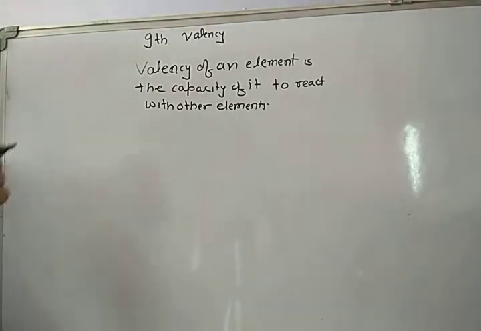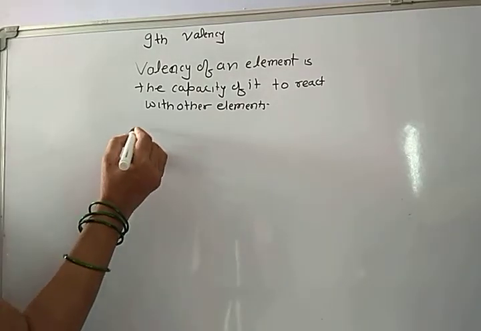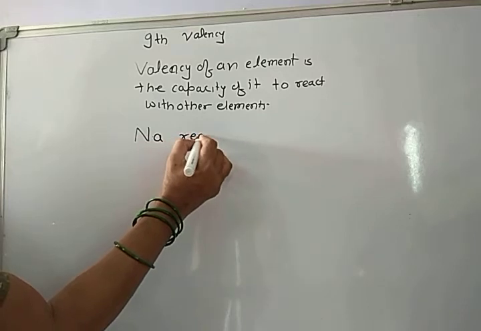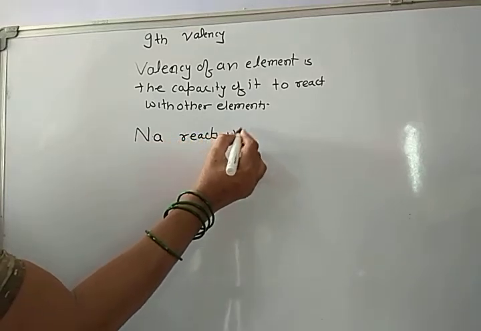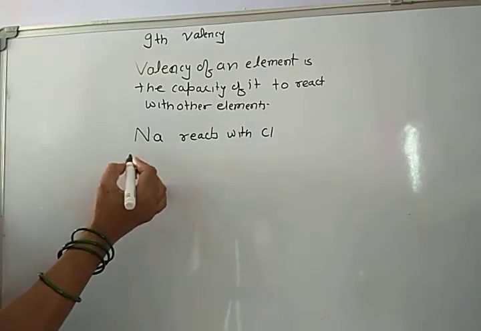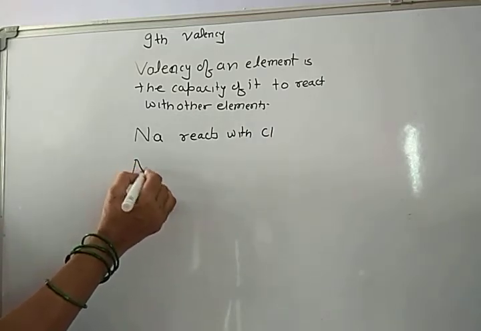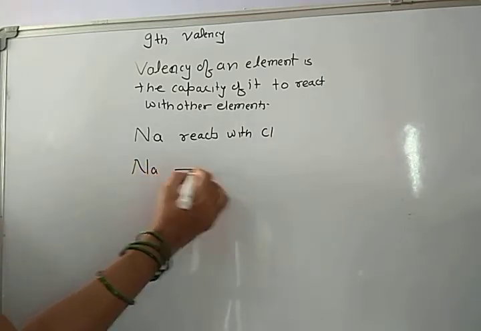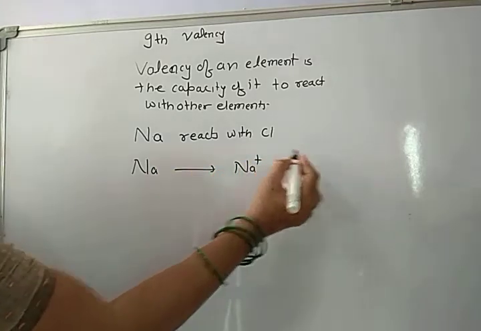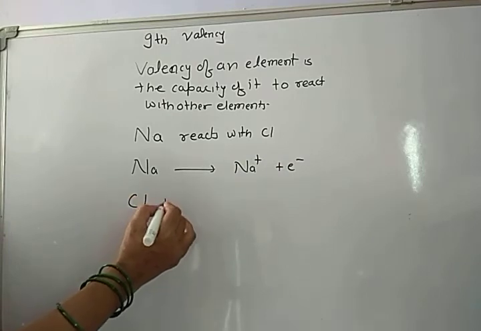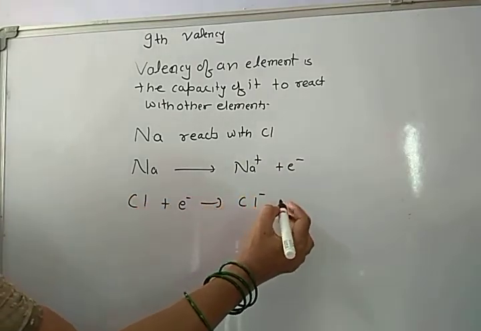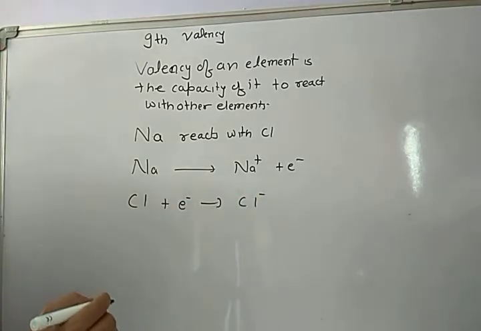That is what happens whenever sodium reacts with chlorine. In that case, what happens? Sodium donates one electron and Cl accepts one electron to form corresponding positive and negative ion.